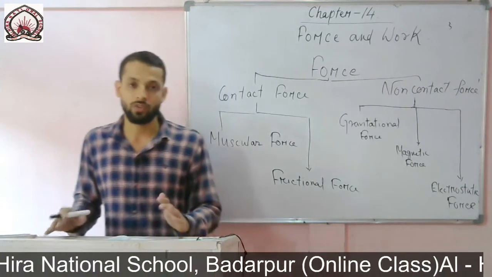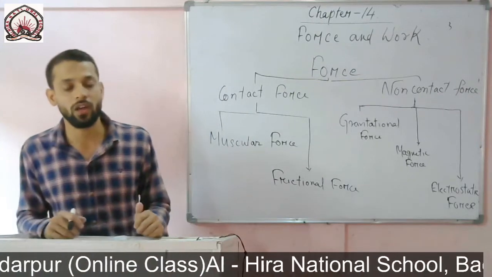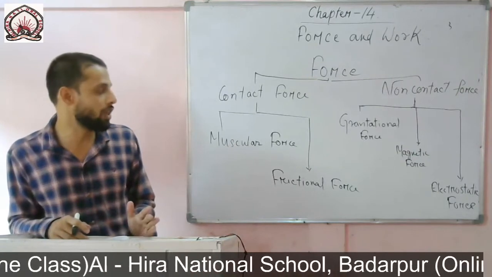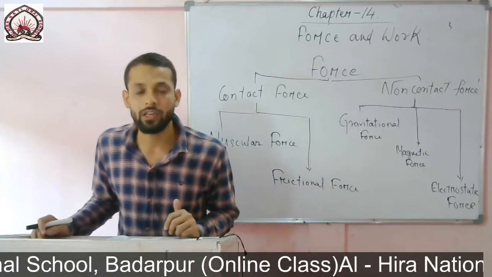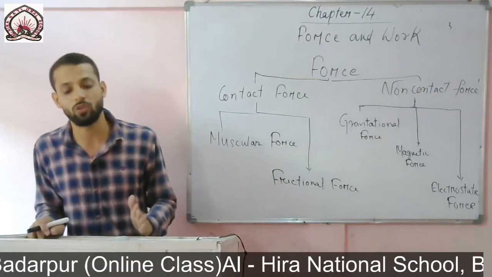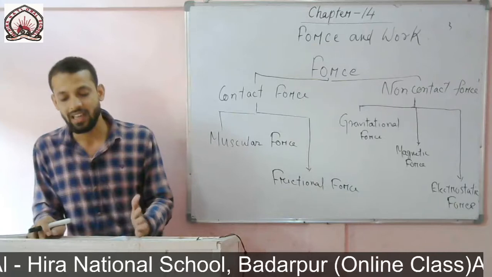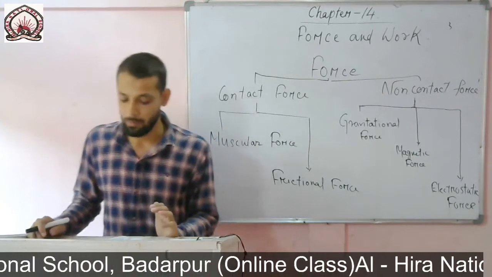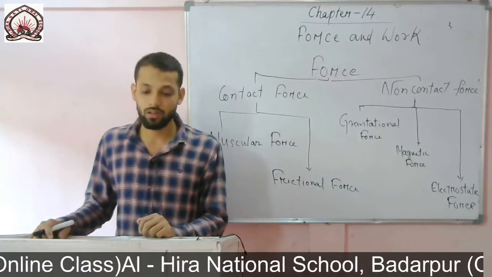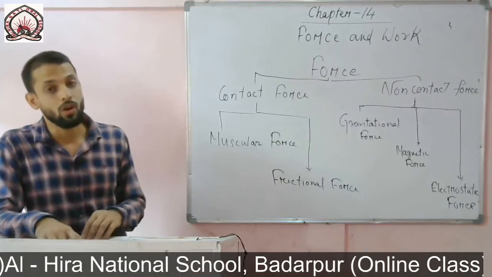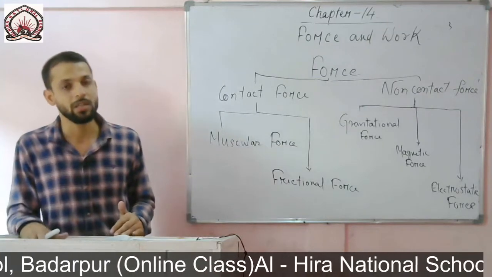If we turn a piece of paper by our hand, in this case we have used muscular force directly, and if we cut a piece of paper by using a scissor, in this case we have used muscular force with the help of machines. So muscular force can be used directly and with the help of machines. So muscular force means the force which acts as a result of the action of muscles.